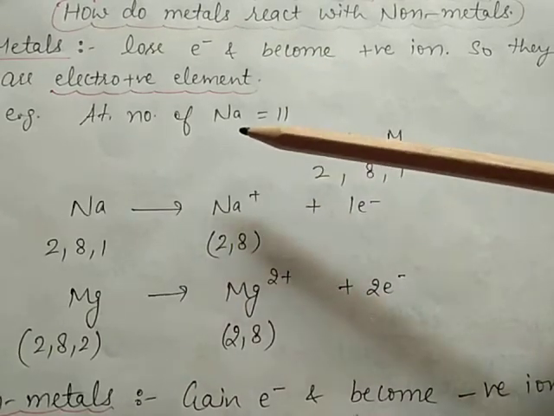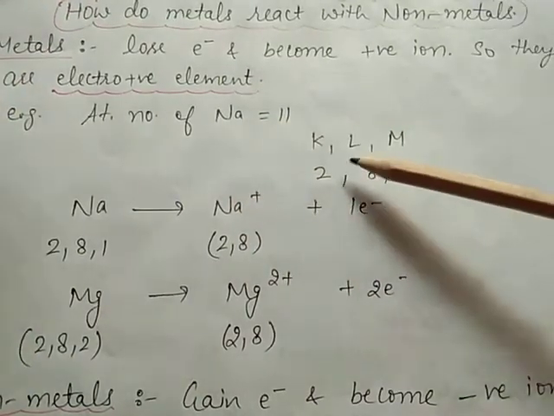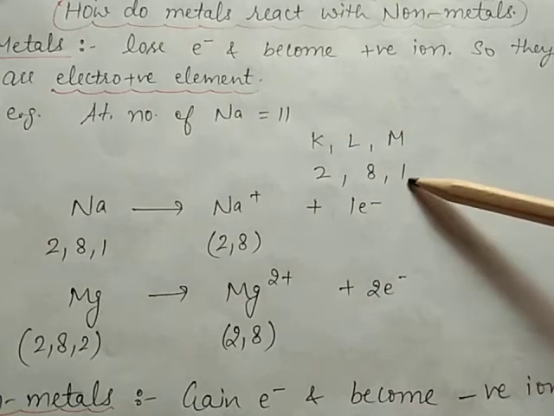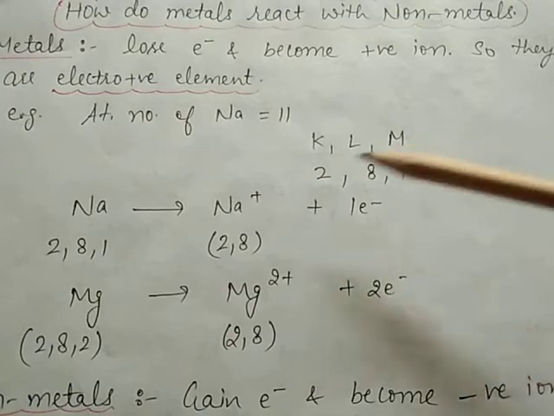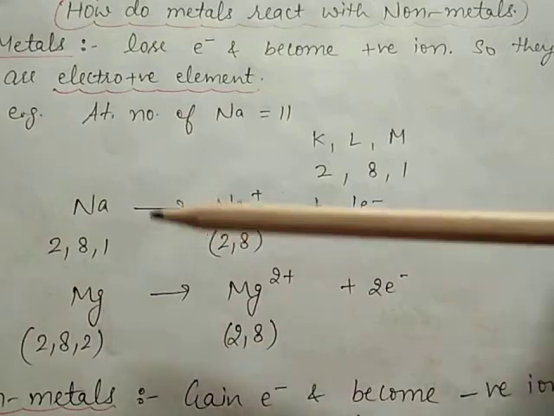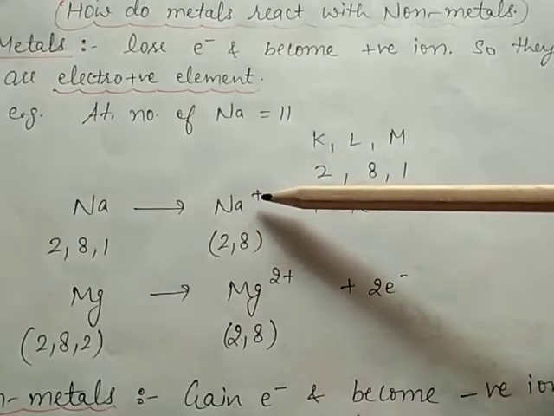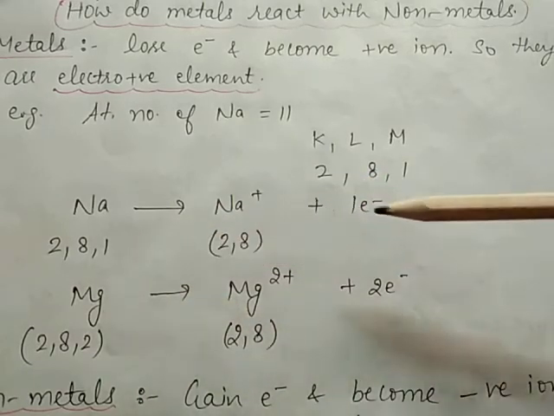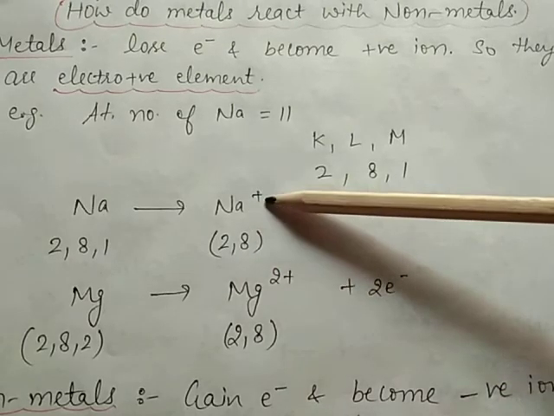Here we take the example of sodium. The atomic number of sodium is 11, in the KLM shell. Its configuration is 2, 8, 1. 2 plus 8 is 10, 10 plus 1 is 11. When the sodium atom loses one electron, it will form a positive ion, Na+. It means 2, 8, 1, after losing one electron, will form 2, 8, a sodium plus 1 ion.